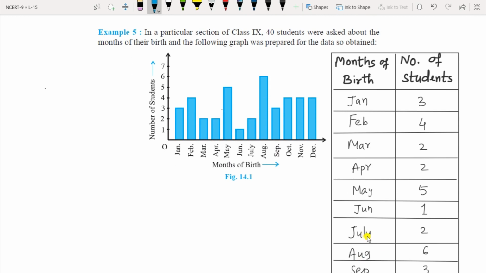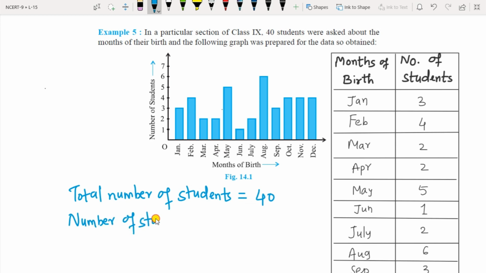So you have to write here total number of students first. It is given in the question as 40 students. So total number of students are 40. Okay, number of students born in August. Born in August are how many? They are 6.